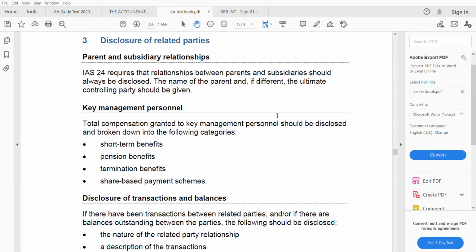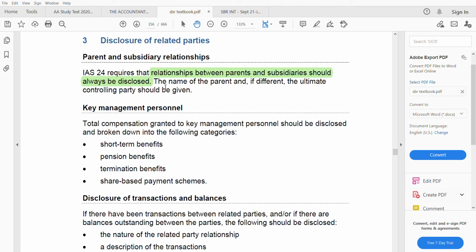What do you need to disclose? Parent and subsidiary relationships. So IAS 24, what does IAS 24 say? They say that relationships between parents and subsidiaries should always be disclosed. You don't have any option. When it's a parent and subsidiary, you have to write that he's the subsidiary, you are the parent. Or if you are the subsidiary, you should say who is your parent. This needs to be disclosed always.